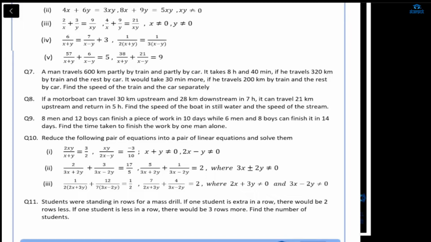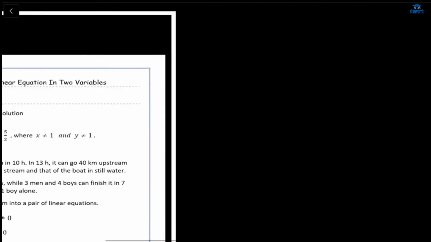It is said that 8 men and 12 boys can finish a piece of work in 10 days. This is for the first equation. While 6 men and 8 boys can finish it in 14 days. Find the time taken to finish the work by one man alone. So you have to find out how one man will do the whole work alone. That's what we are going to assume, that one man. Question number 9.